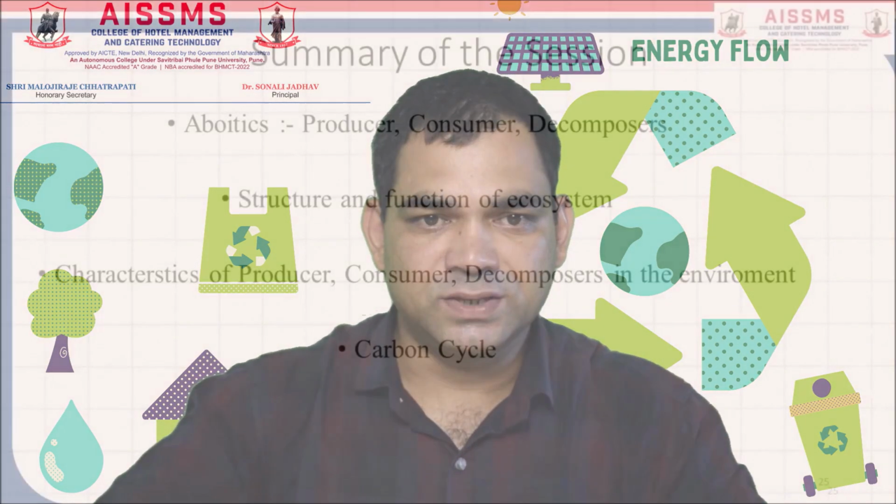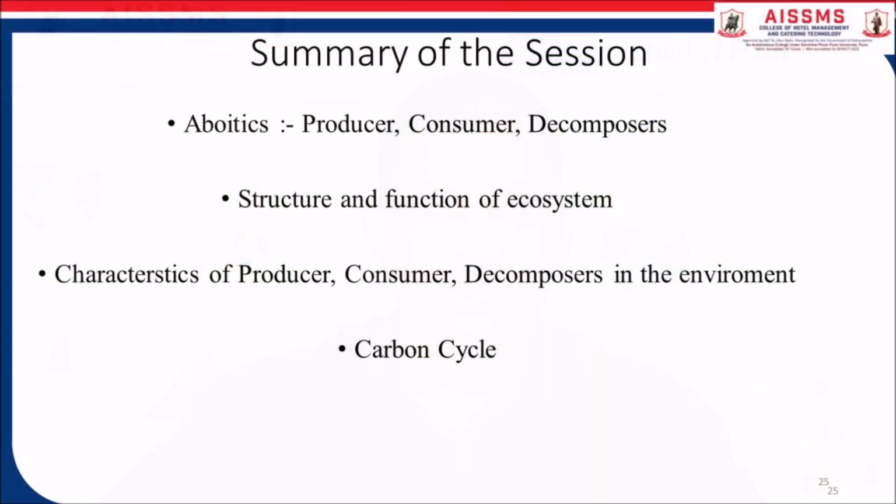In today's session, we have discussed the ecosystem definition, and underneath the ecosystem we discussed biotic factors and abiotic factors. Under the biotic factors we discussed the producer, after that the consumer, underneath the consumer the primary consumer, secondary consumer, and tertiary consumer, and after that the decomposers.